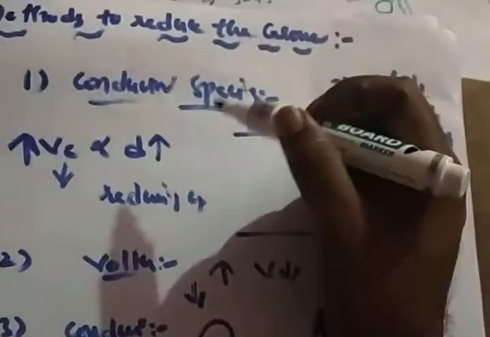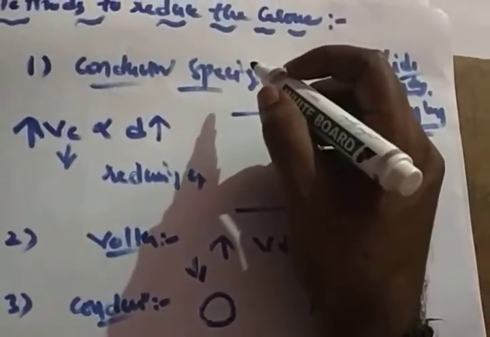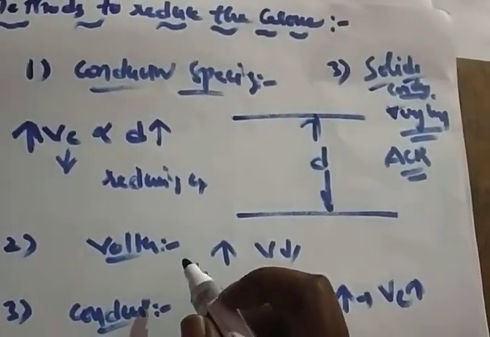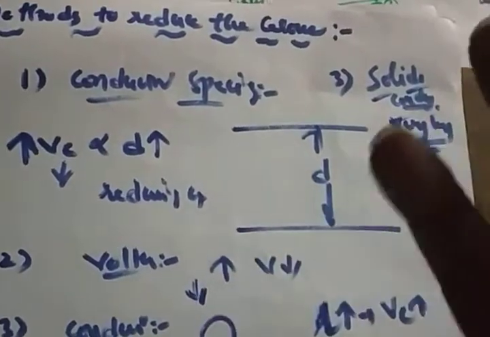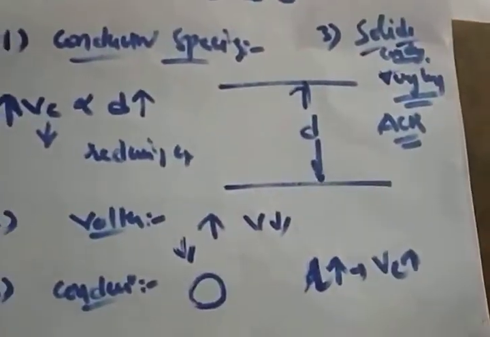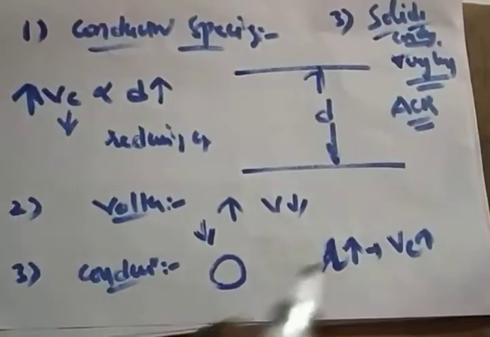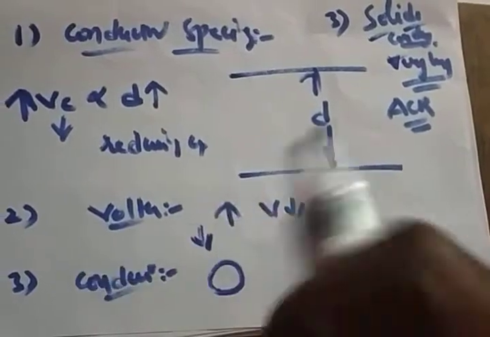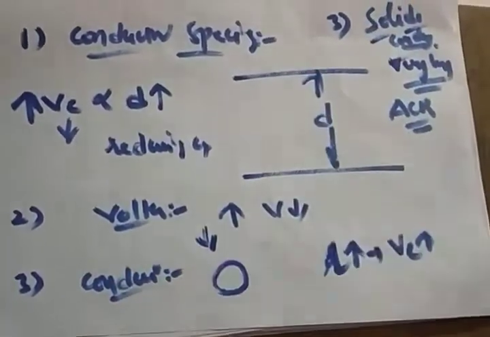These are the methods for reducing the corona. First one is conductor spacing. If you increase the conductor spacing, you can reduce the corona. Second, if the voltage increases, the corona increases, so line voltage must be reduced. And if the conductor size increases, the voltage required for forming the corona also increases, which means you are reducing the corona.